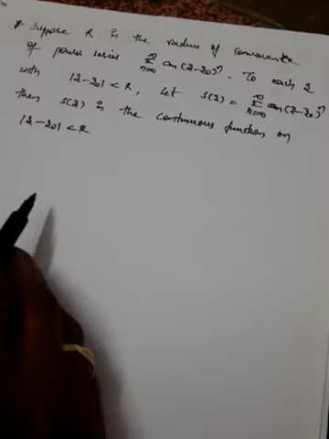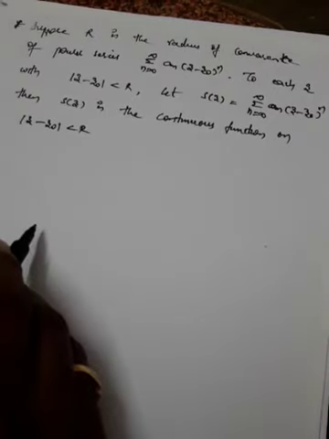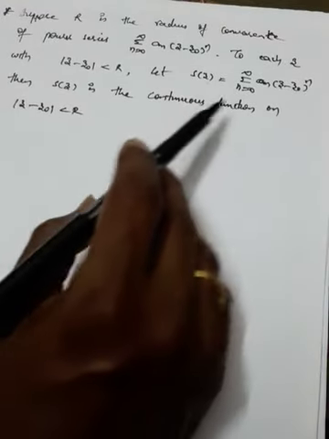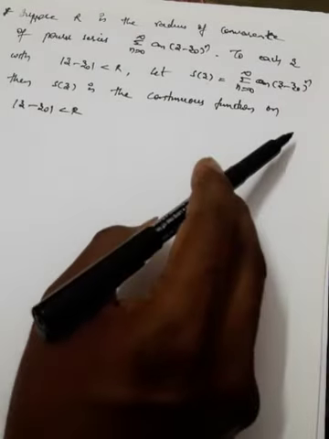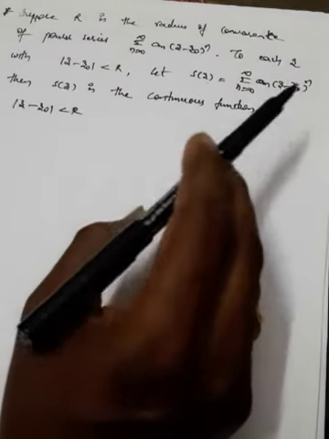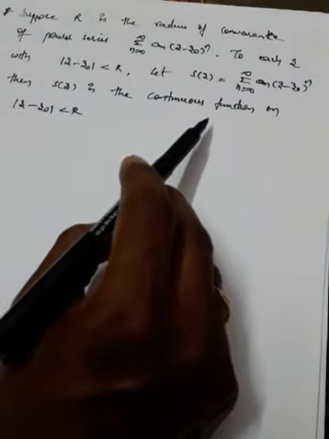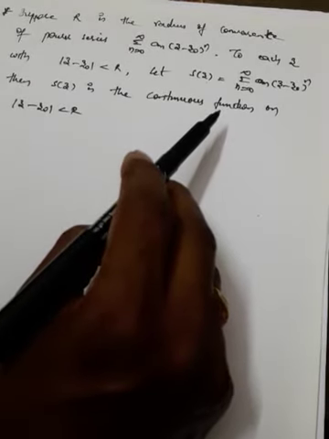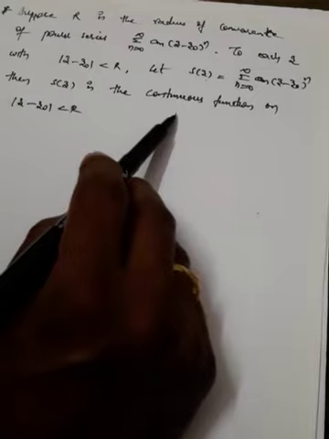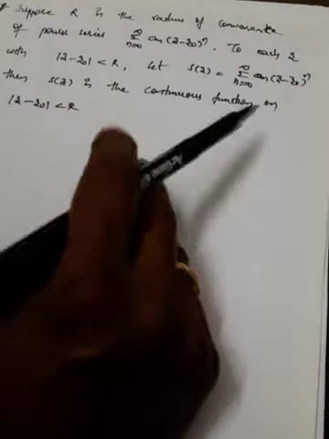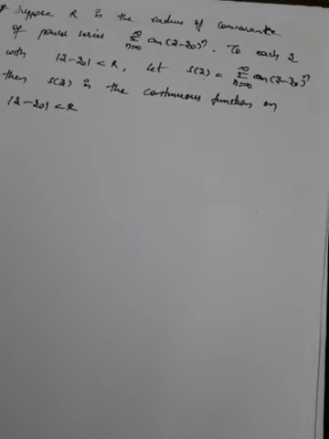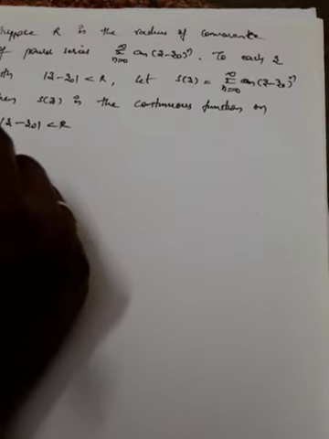So same thing what we have done in the previous problem, we are going to divide S of z into two parts. One is Sn of z, the other one is rho n of z. Rho n of z is from n to infinity, and Sn of z is from 0 to n minus 1. These are the two things we are going to do, and we'll try to solve the theorem in this manner.